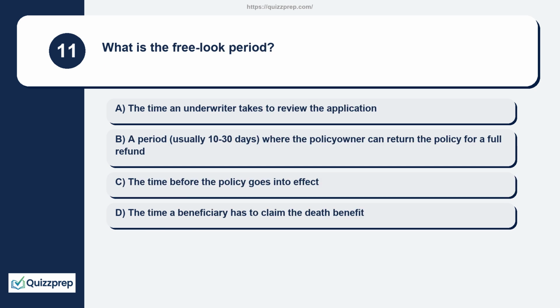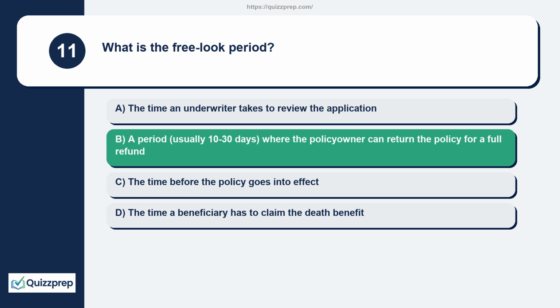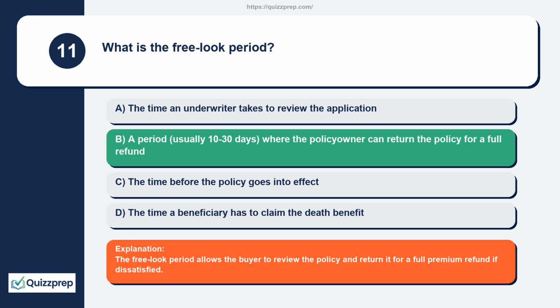Question 11. What is the free look period? The time an underwriter takes to review the application. A period, usually 10 to 30 days, where the policy owner can return the policy for a full refund. The time before the policy goes into effect. The time a beneficiary has to claim the death benefit. The free look period allows the buyer to review the policy and return it for a full premium refund if dissatisfied.